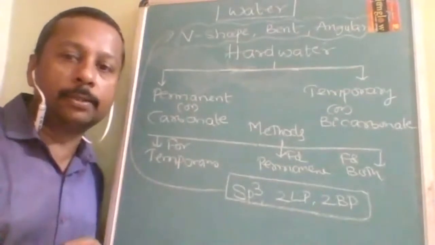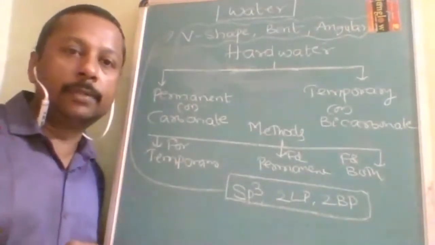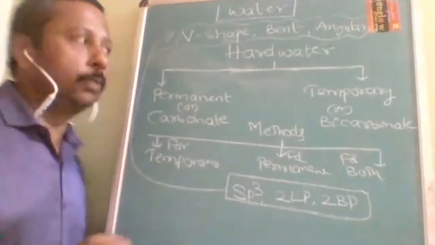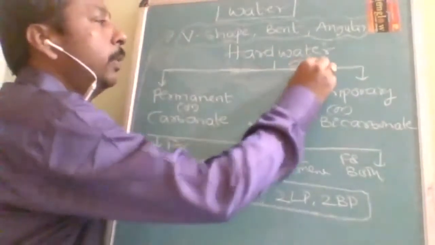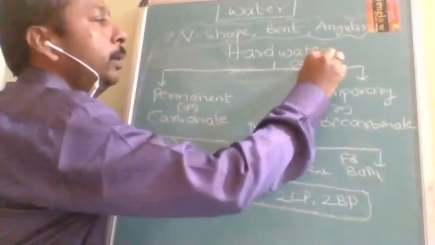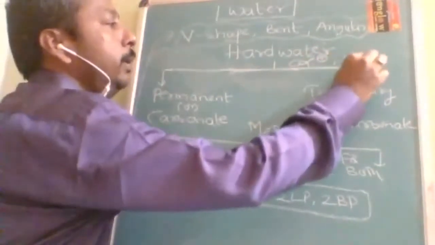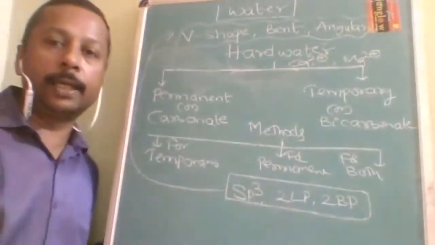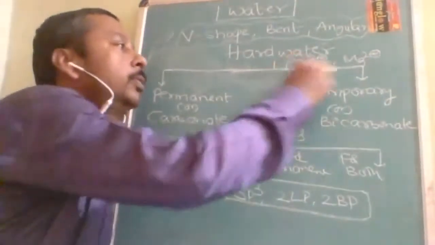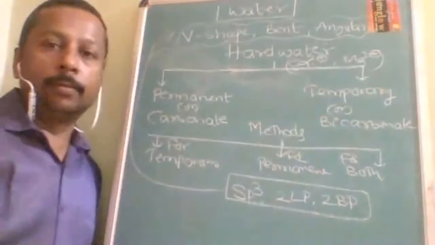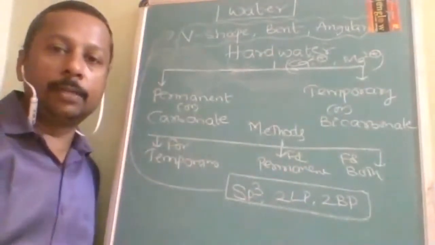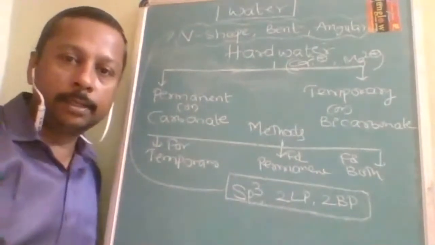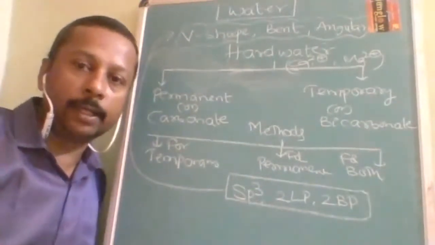Now what is the cause of hardness? Hardness of water is due to the presence of two types of salts. What are those two? Calcium salts and magnesium salts. But not all calcium and magnesium salts cause hardness. Suppose calcium chloride, it will cause hardness.